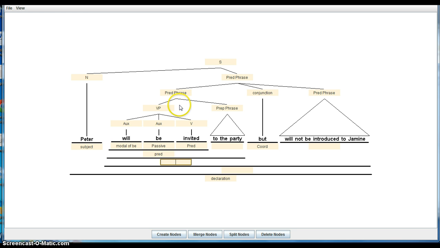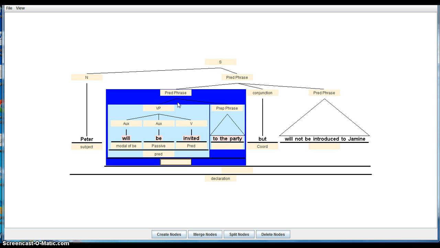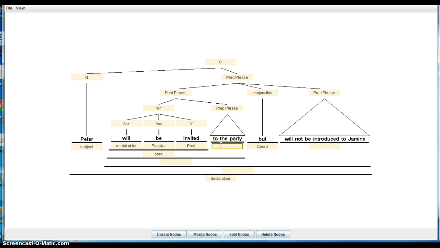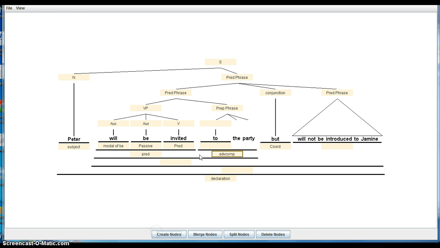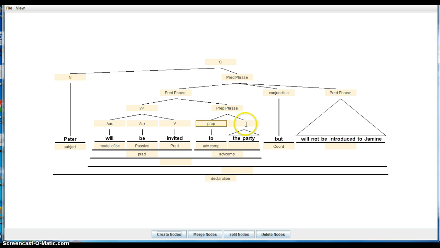And then here, which takes into account the whole predicate phrase, will be invited to the party. Well, actually, let's get to this before we do that. To the party is an adverbial complement because it extends or completes the idea of invited. But if we want to go deeper than that, then we know that to is a preposition, and the party is a noun phrase.